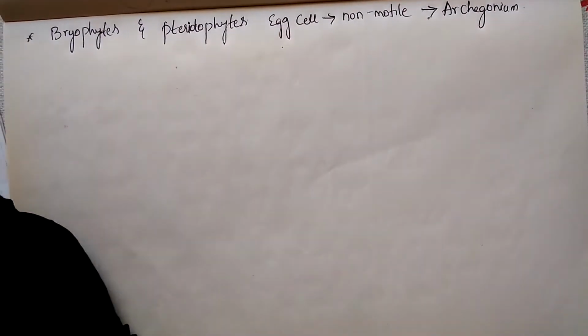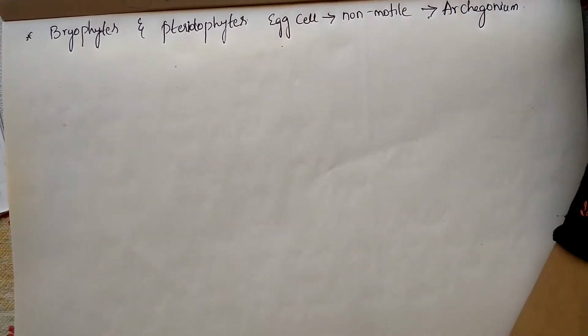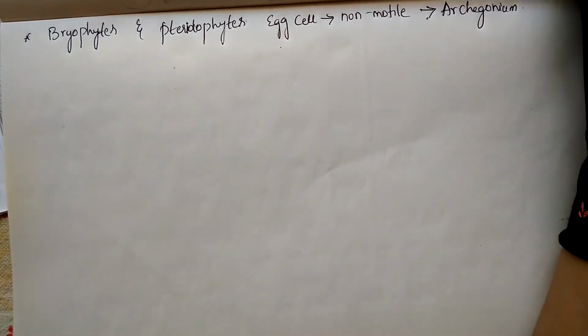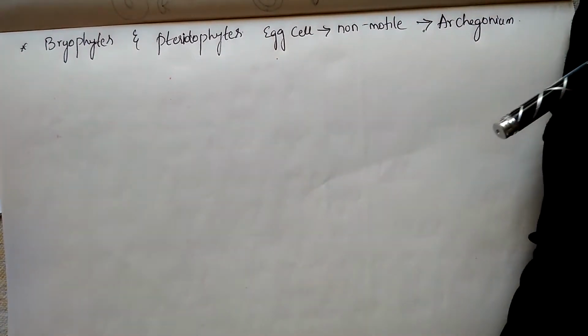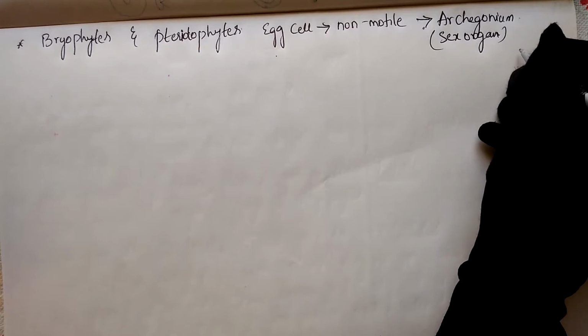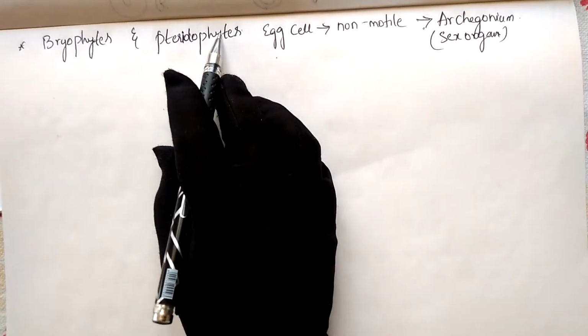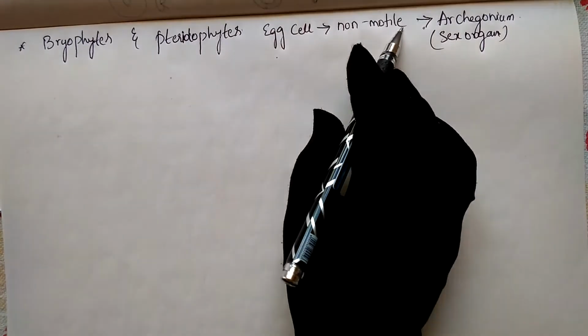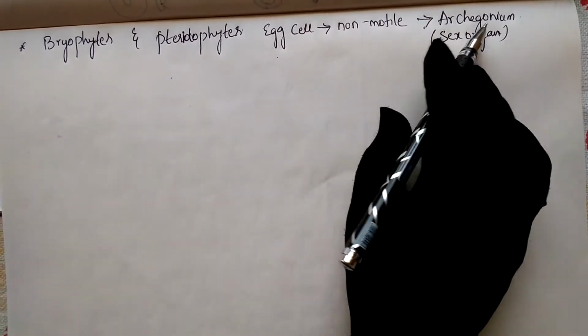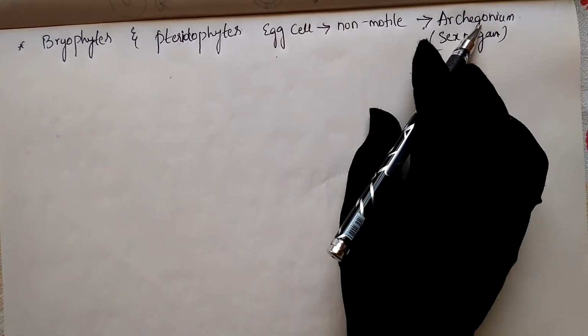Archegonium is the female sex organ, also called the gonad. So in bryophytes and pteridophytes, the egg cell is non-motile and is present inside the archegonium.